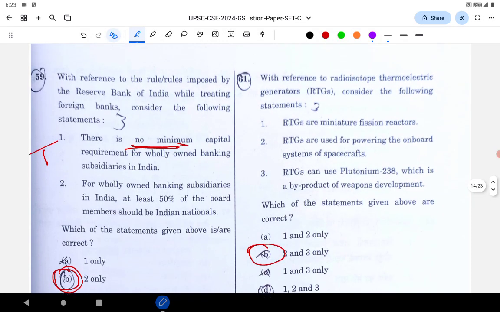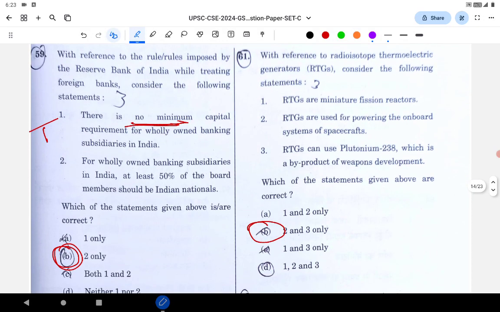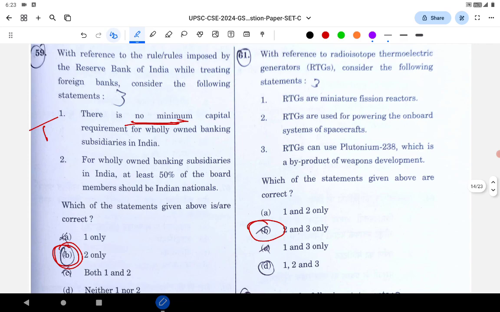Question number 59. With reference to rule or rules imposed by the Reserve Bank of India while treating the foreign banks, consider the following statements. There is no minimum capital requirement. See, in India, either to apply for NBFC or to form a bank, any kind of banks, private banks, regional rural banks, any kind of banks, you have, I think NBFC has 2 crore capital requirement. So capital requirement is must.